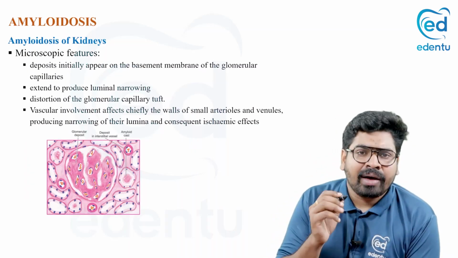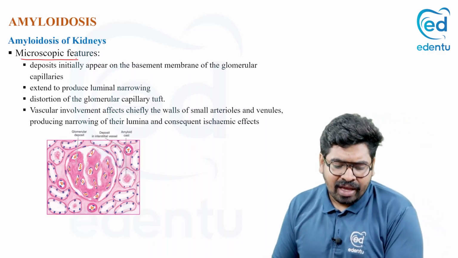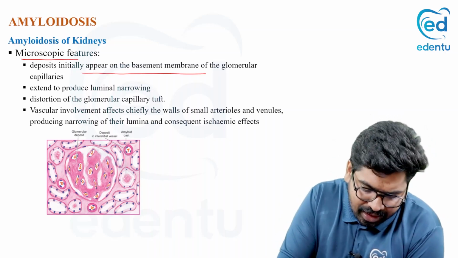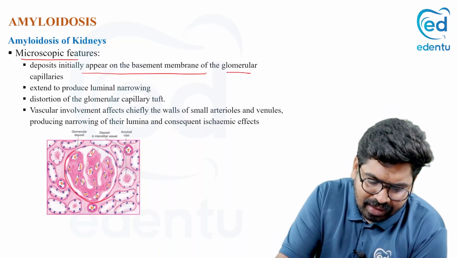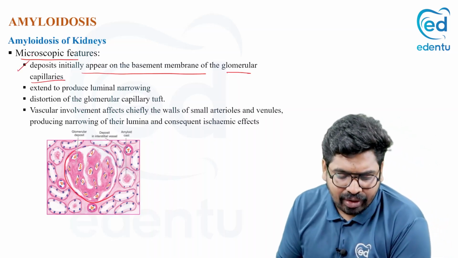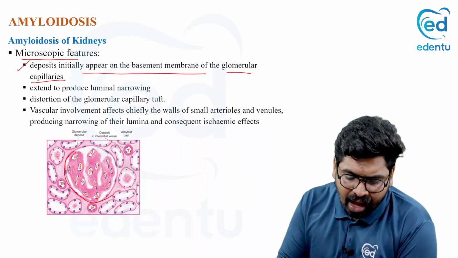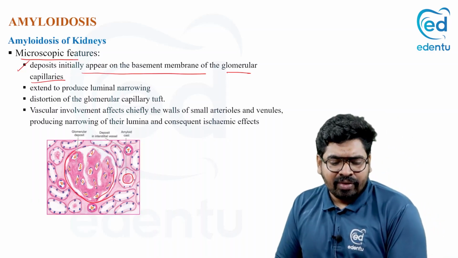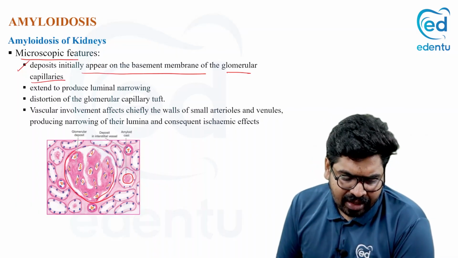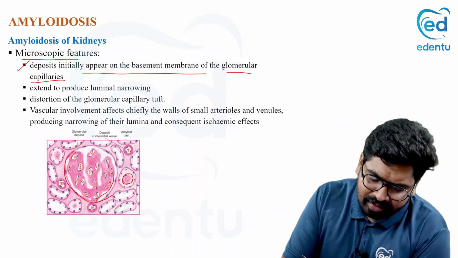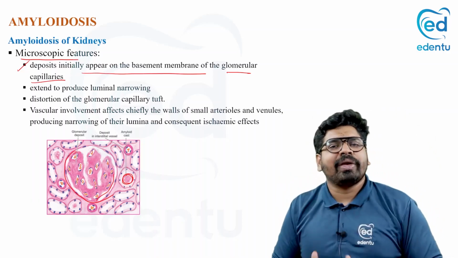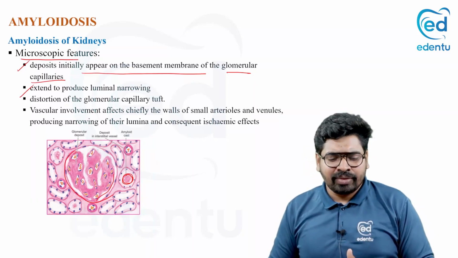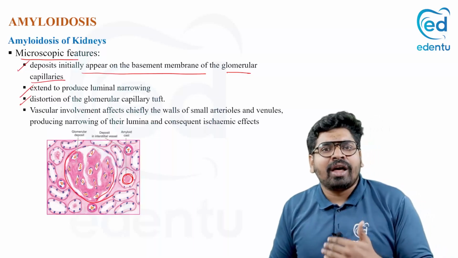And if you see the microscopy of this kidney, can you see that the amyloid is deposited on the basement membrane of the glomerular capillaries? You can see amyloid deposits near the blood vessels. See one here and one here. See large amyloid deposits in the kidney. If amyloid is deposited, it will cause narrowing of the blood vessels. The kidney architecture is lost, and it will distort the glomerular capillaries.